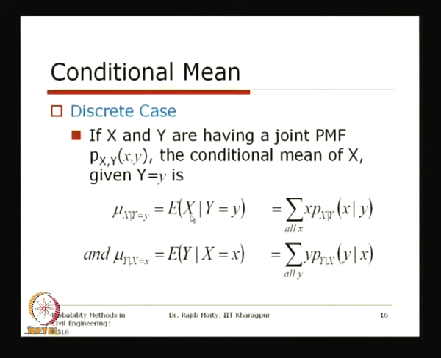And similarly, if we reverse it for y, then it will be like this: the expectation of y on condition X equals x, that is given x. In this case we have to multiply by y, and this PMF should be the conditional PMF of y given x. These two are for the discrete case, because these random variables are discrete. So we are taking this summation over all feasible values of x or y, as the case may be.